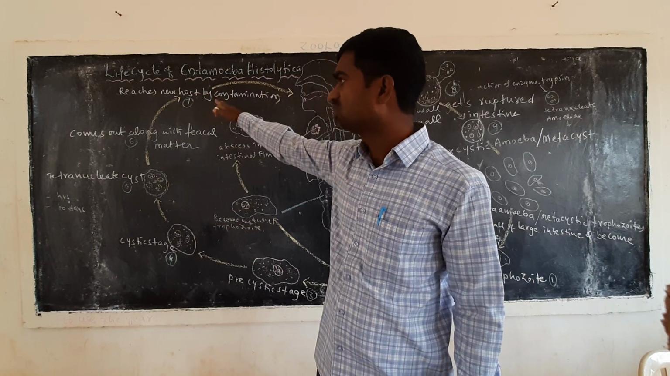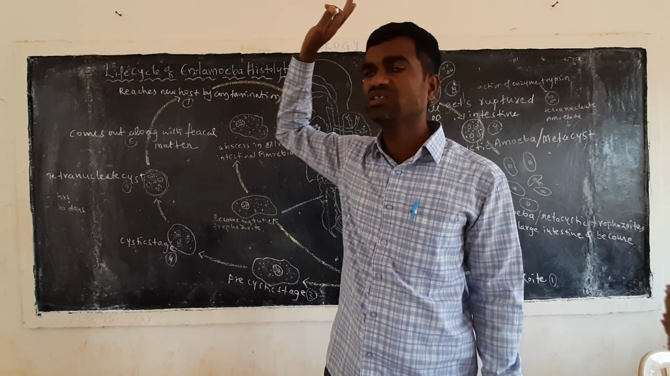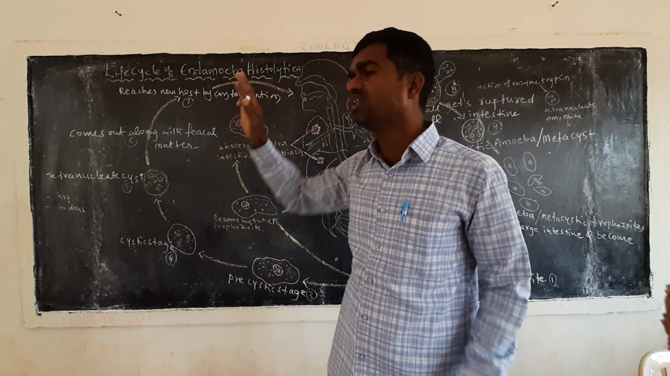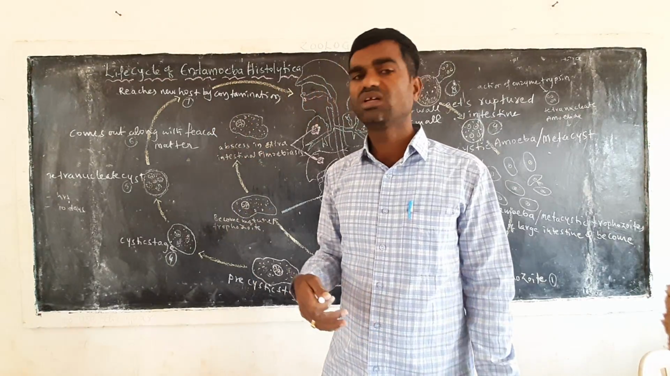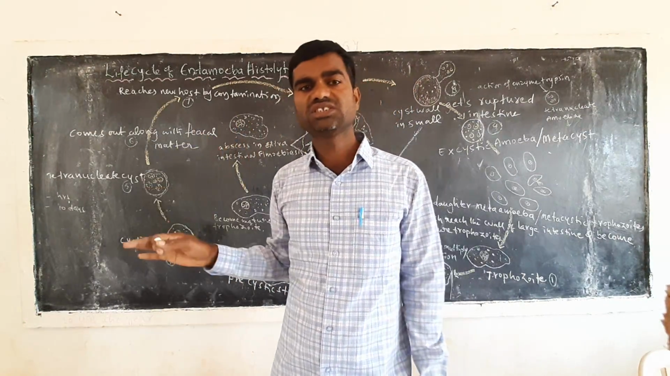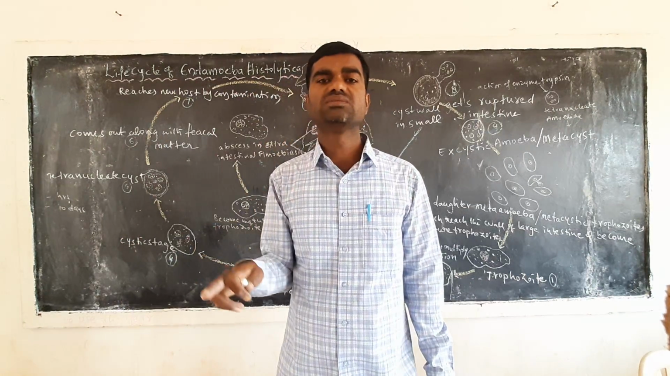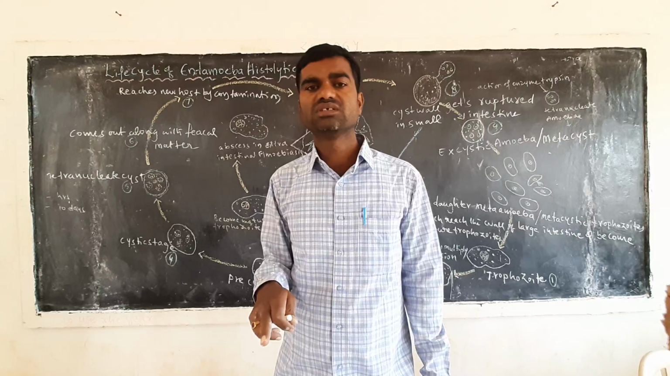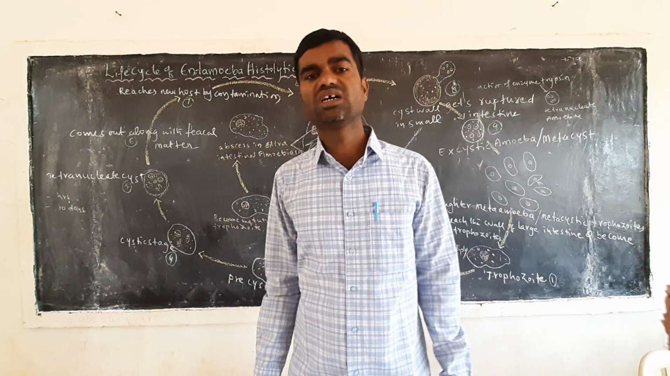From the cystic stage, they come out along with the fecal matter into the surrounding environment. Again, whenever a human being takes contaminated food material through the mouth, it goes into the small intestine and large intestine. Likewise, the life cycle goes on in the human being. That's why it is called amoebic dysentery or amoebiasis.